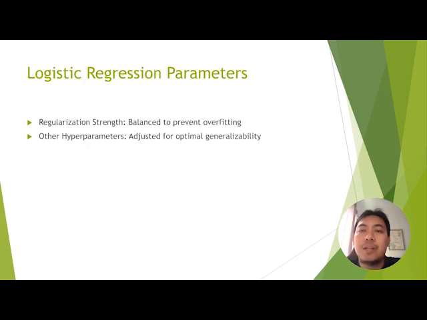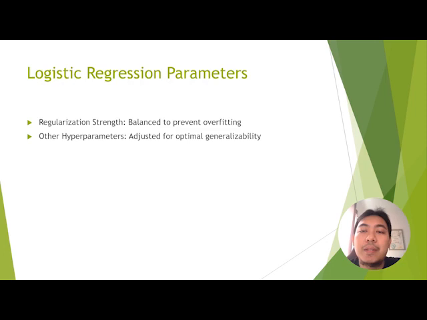Shifting our focus to logistic regression, our attention turns to hyperparameters that influence the regularization and generalizability of the model. Regularization strength. Logistic regression includes regularization terms to prevent overfitting. The regularization strength parameter controls the impact of the regularization on the model. A higher C value reduces regularization while a lower one increases it.